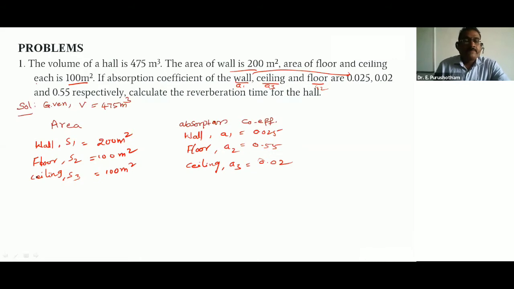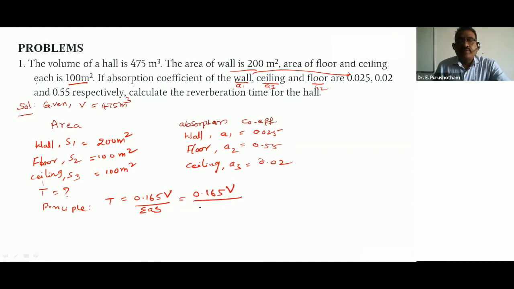Calculate the reverberation time. So principle, T is equal to 0.165 V by sigma AS. So 0.165 V by, sigma AS we can write A1 S1 plus A2 S2 plus A3 S3.